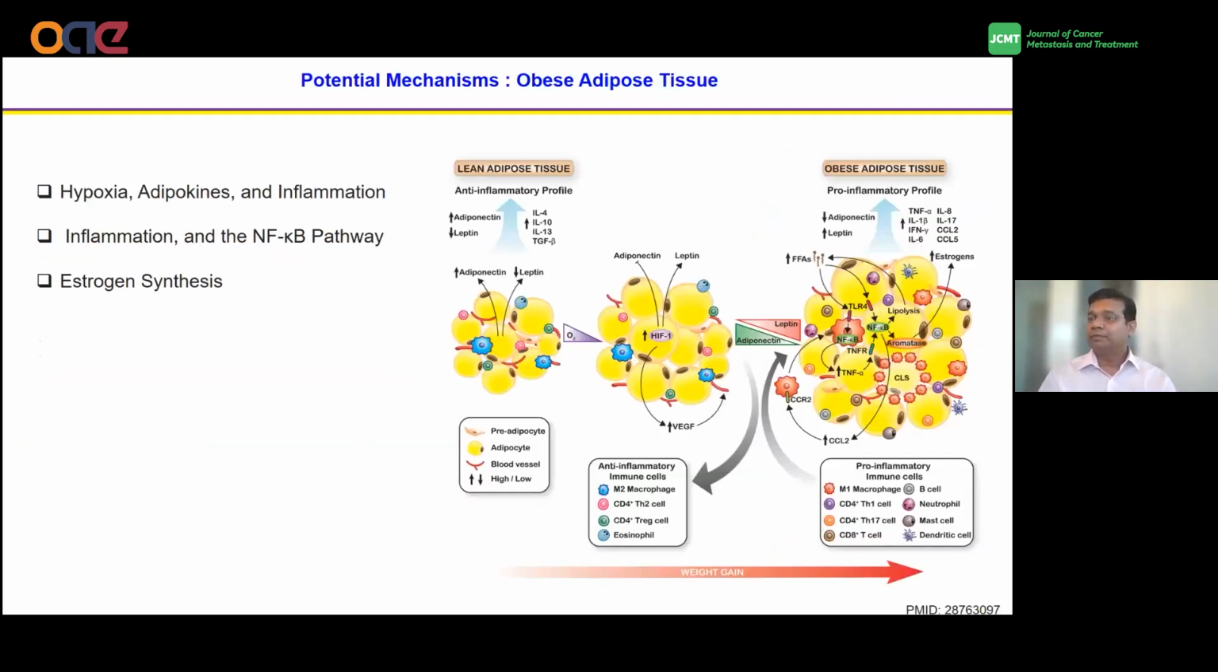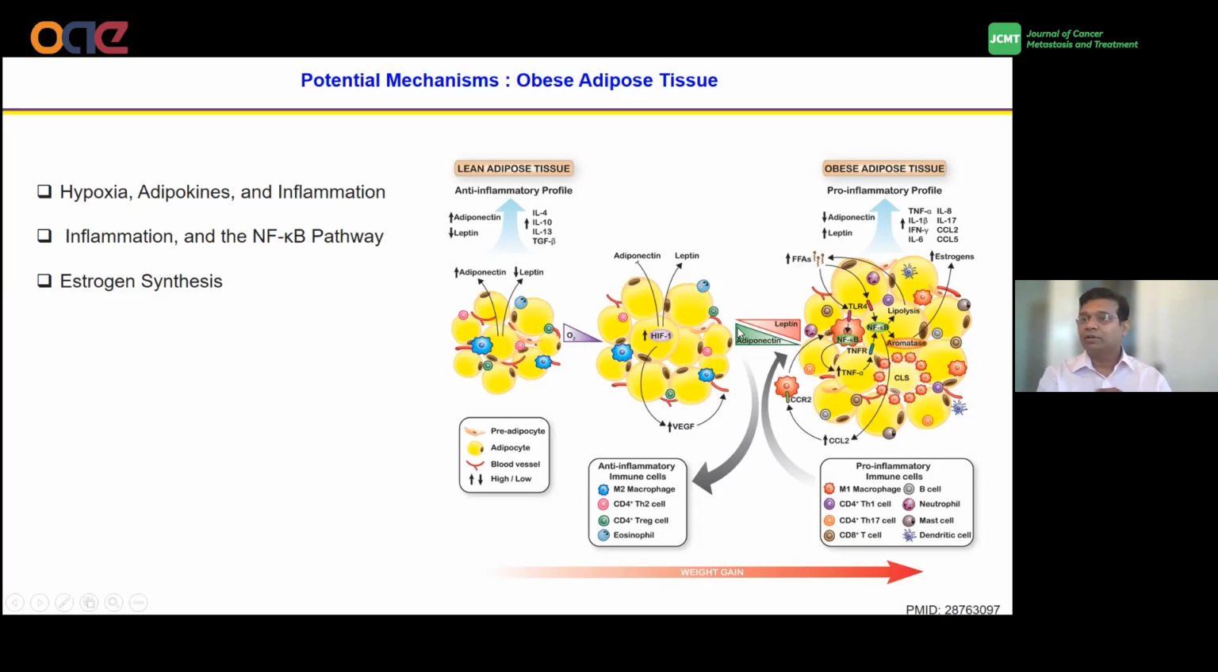So now I'm going to talk a little bit about the mechanism and how obesity induces cancer progression. During obesity, as you know, one of the hallmarks is the hypoxic condition, which activates HIF-1 alpha, and it decreases adiponectin. On the contrary, it increases leptin. HIF-1 alpha also increases angiogenesis by promoting VEGF.